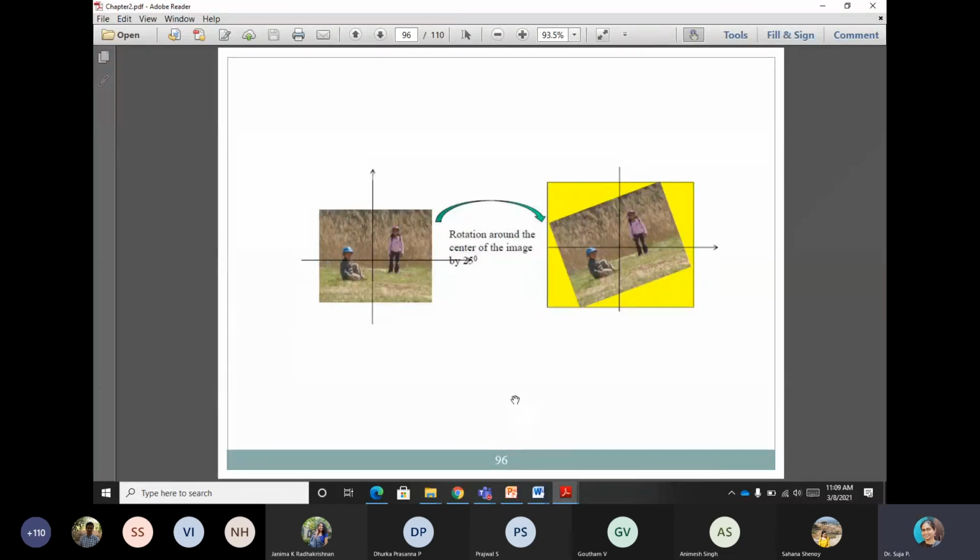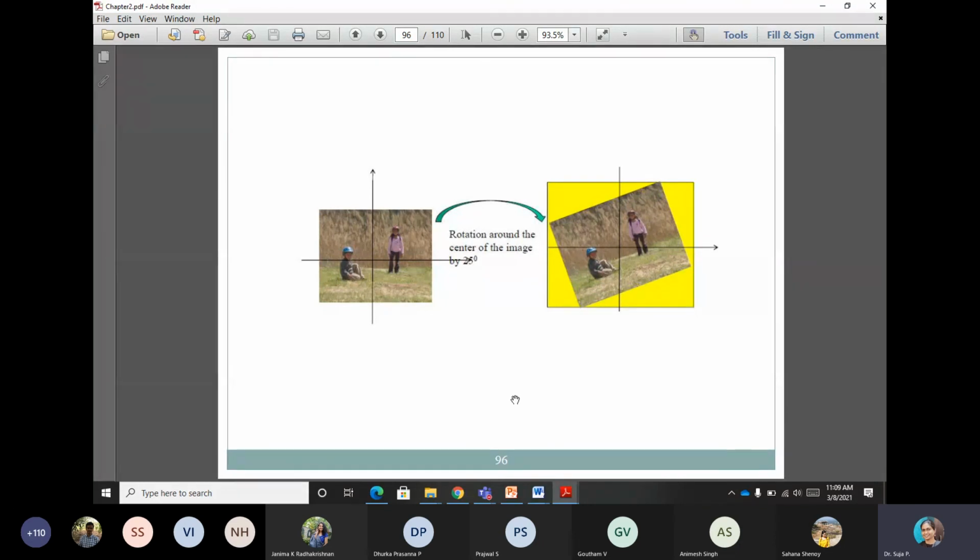Can you see an image which is being rotated? Here we have an image. We are rotating the image by an angle of 25 degrees, so it is rotated in an anti-clockwise direction. When we rotate an image, we are not changing any of the intensity information, only its spatial coordinates.